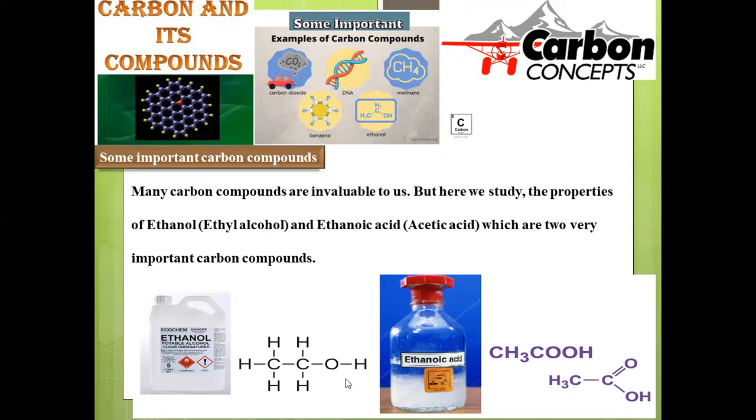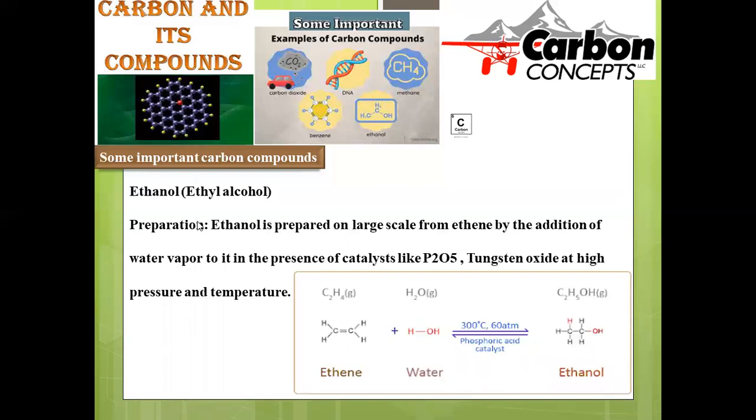In accordance with IUPAC nomenclature, ol is the suffix over here and there is a two-carbon parent chain, so it is ethanol. Another commercially important compound is ethanoic acid. In general, we can say acetic acid, where we have two carbons, eth is the root word, and the carboxylic acid group imparts oic acid. Ethanoic acid is the IUPAC name. In general, it is acetic acid. These two compounds are going to be discussed in detail in this session.